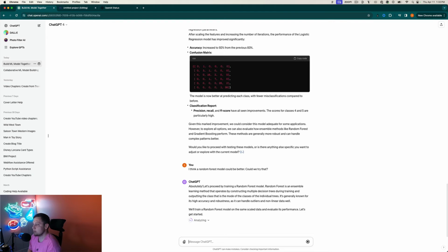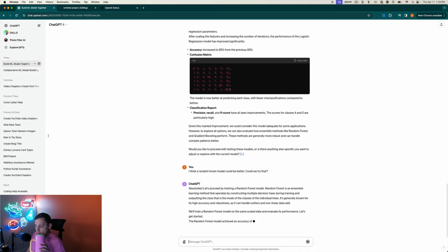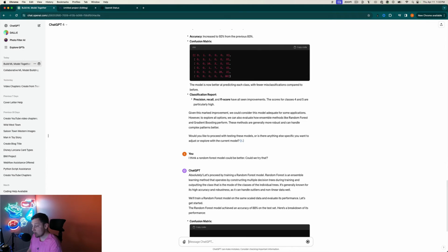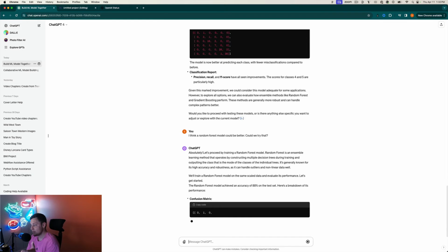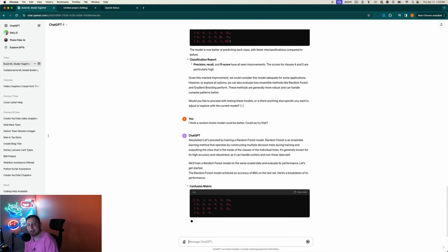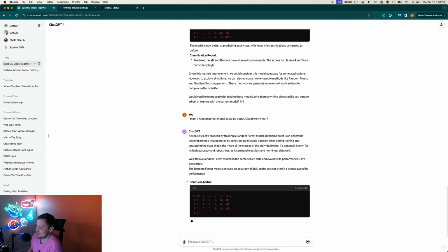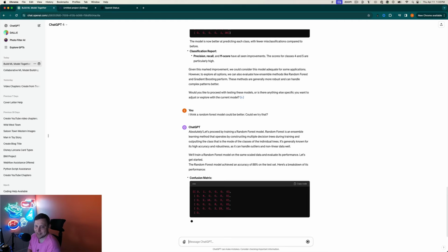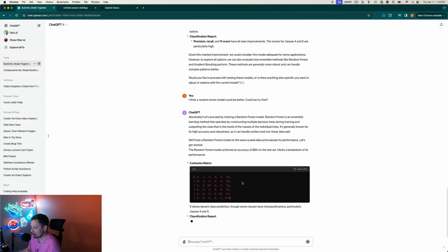Let's see what the performance looks like for this. Currently analyzing. I'm going to grab me a drink while it's analyzing. Okay, so it achieved an accuracy of 88%. It's giving us that confusion matrix again, which is great. Less good accuracy with the scaled data, which is interesting. So we're going to let it tune it and see if we can get better. Okay, so yeah, four and five, not great there.